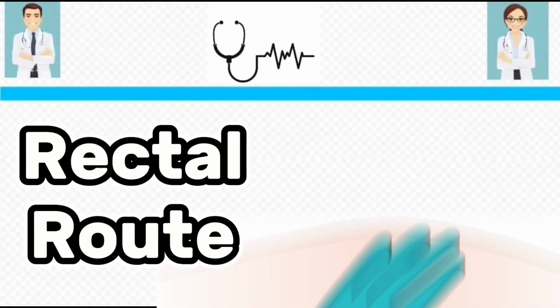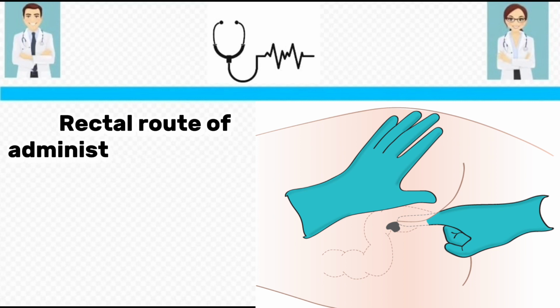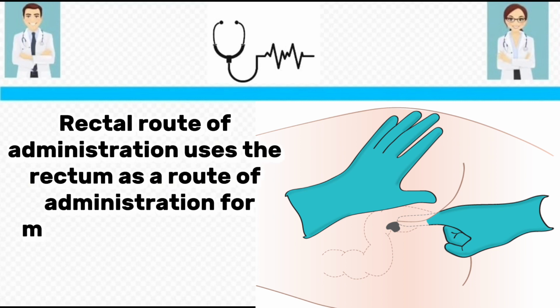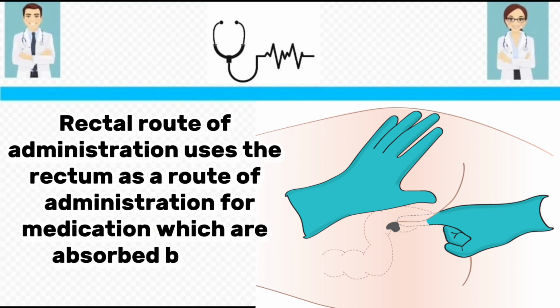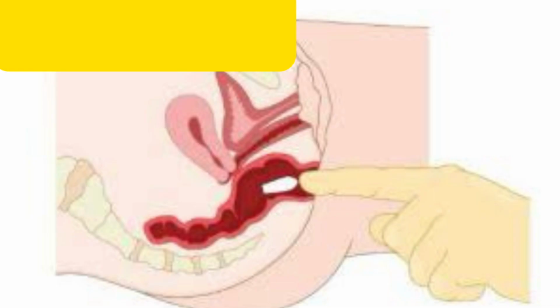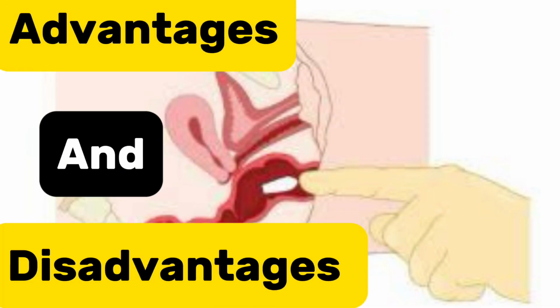Rectal route. As we all know, the rectal route is the route of administration of drugs in which we administer the drug through the rectum, which is then absorbed by the rectal blood vessels. So we will see the advantages and disadvantages of the rectal route.